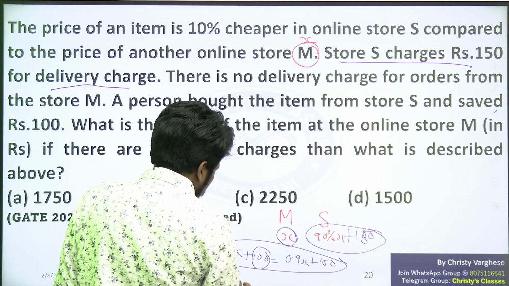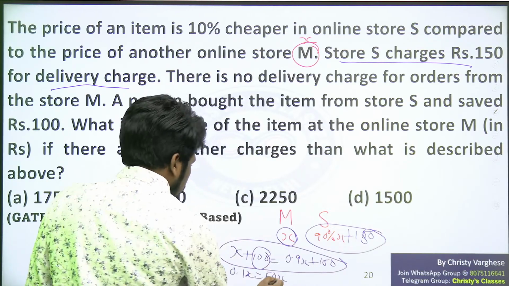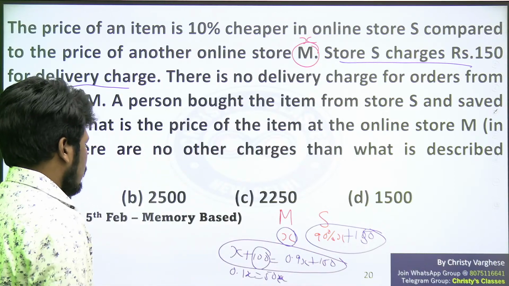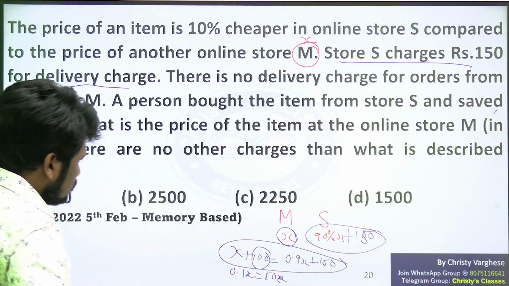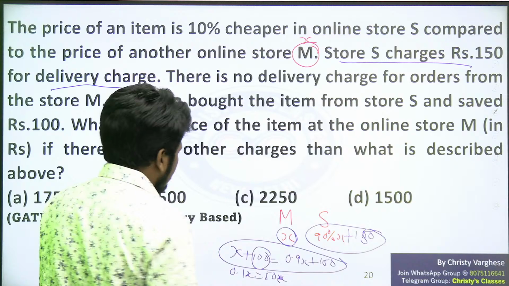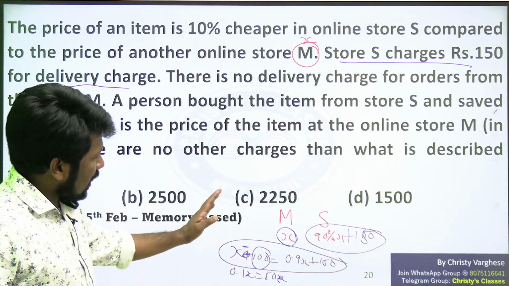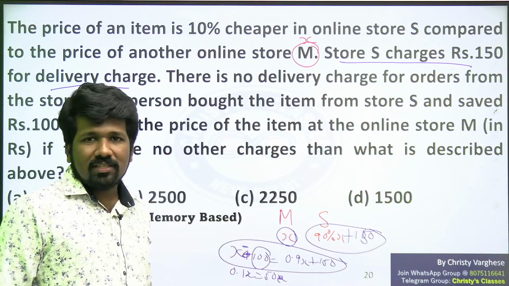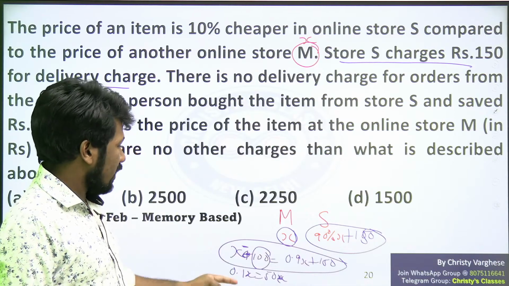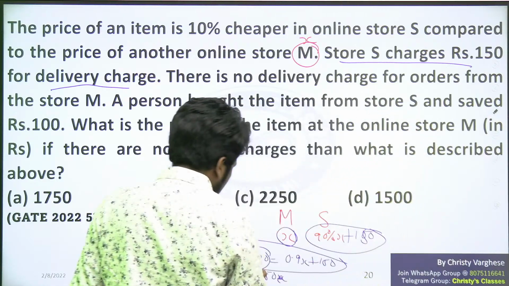0.9X taken to the left side, 0.1X. 0.1X equal to 100 taken to the side, 150 minus 100, 50. Sorry, there is a mistake. It is minus. M price X minus 100, not X plus 100. Price at M minus 100 will be price at S, because price at S is lesser. It is a 100 rupees saving, not extra. So my mistake, it is not plus 100, it is minus 100.